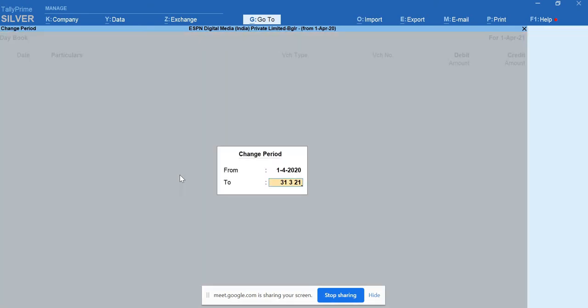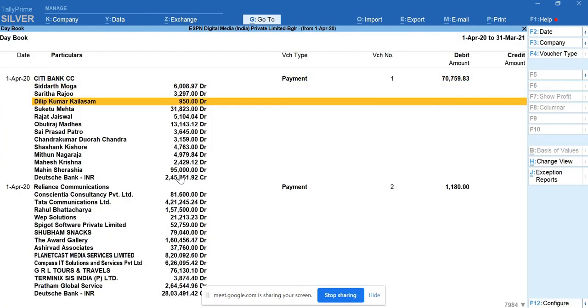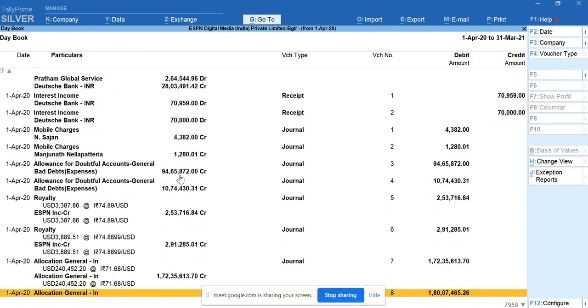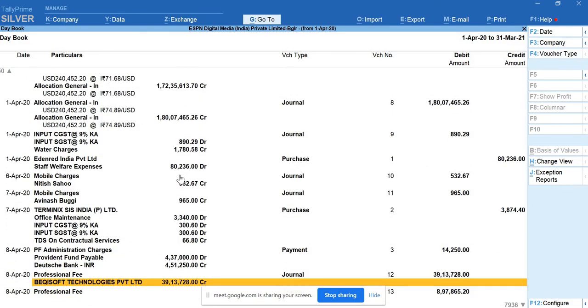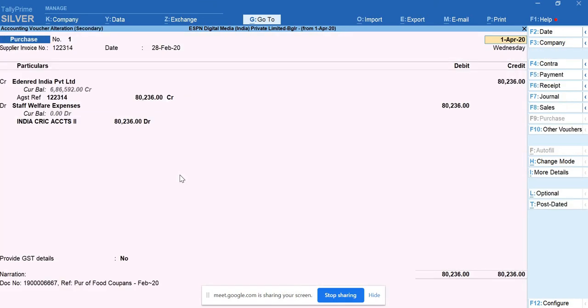Once you enter the purchase voucher, in order to take a print or to raise an invoice, we just have to follow the steps. I'll select one of the purchase vouchers. Yeah, here I have the purchase voucher. Go for enter. So this is my purchase voucher. I have to raise this.